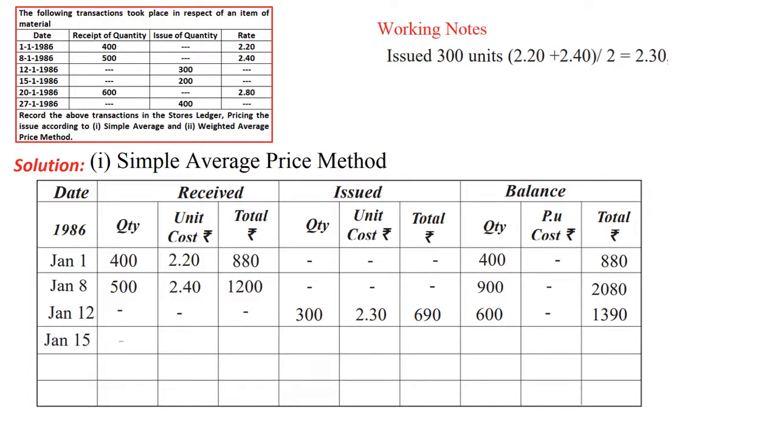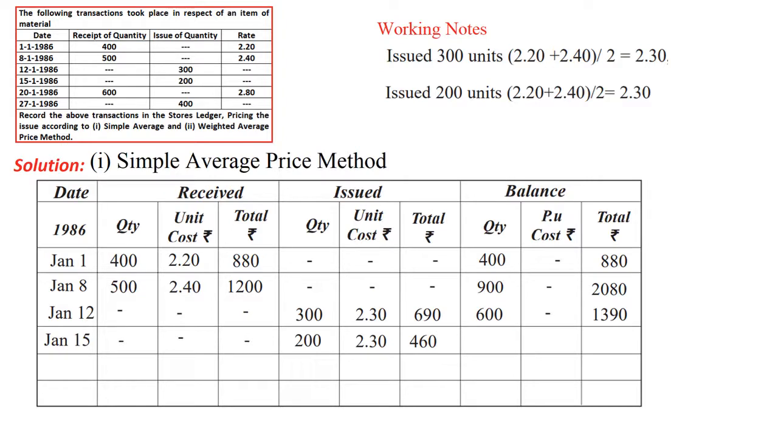So next date is 15th Jan. On the date what we are doing, again we are issuing how many units? 200 units. Issue price, again we will take the same price, right? That is 2.30. Like the working note for issue of 200 units, the same way we have done 2.20 plus 2.40 divided by 2. Why we are doing? Because the two types of material only we have, right? So that's the reason why this is the way we need to make the simple average.